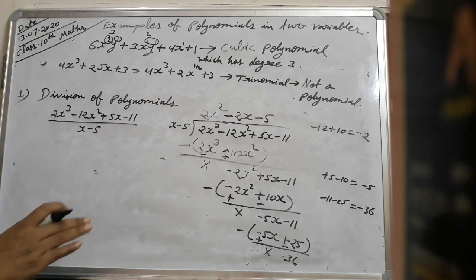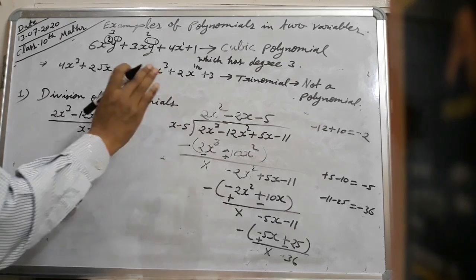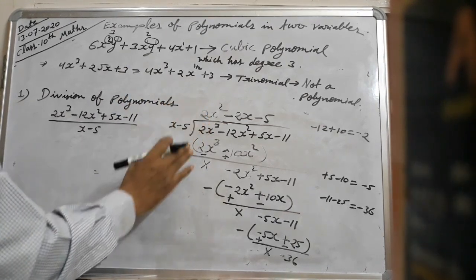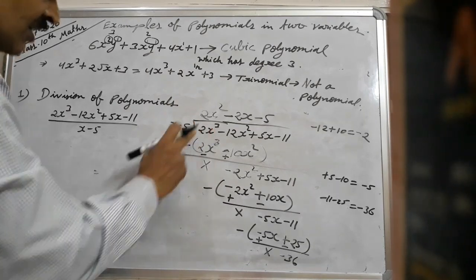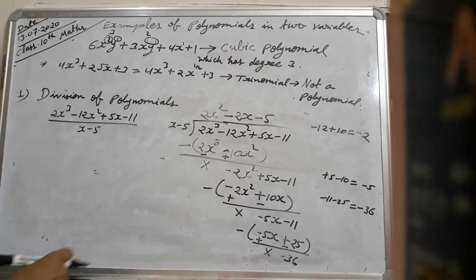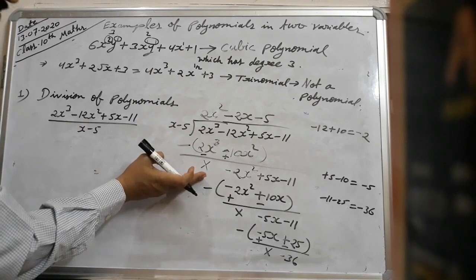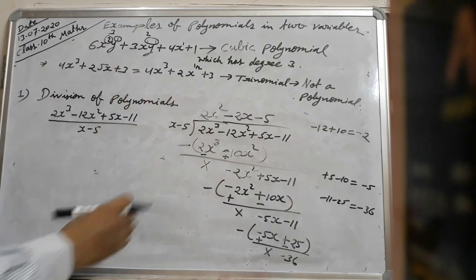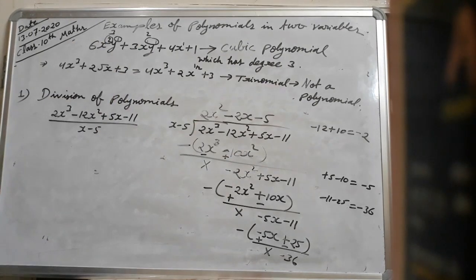In this way you can divide one polynomial by another polynomial. Remember always to multiply the divisor with such a number or variable so that you get the same constant and variable as the first term, so that in the next division it will be eliminated. In this way you will get the quotient.